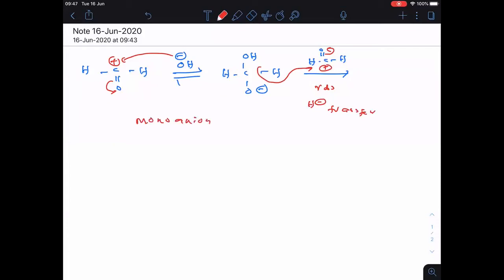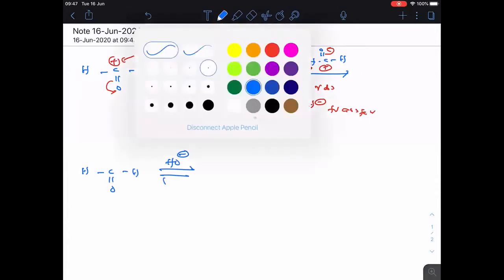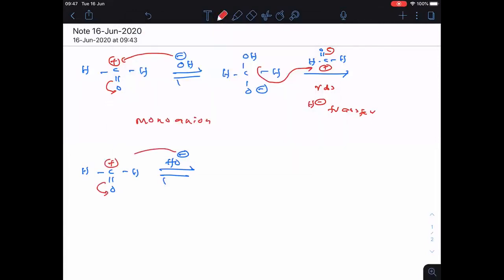Clear? Now let us go for the dianion mechanism. Then we will compare the rates. Here again, in the first step, OH minus acts as the nucleophile. The pi bond will shift here, the carbon gets a positive charge, so OH minus attacks here. Then we get H, C, O minus, and here OH and H. Since the concentration of the base is very high, the second step is again reversible. This also I told you yesterday.